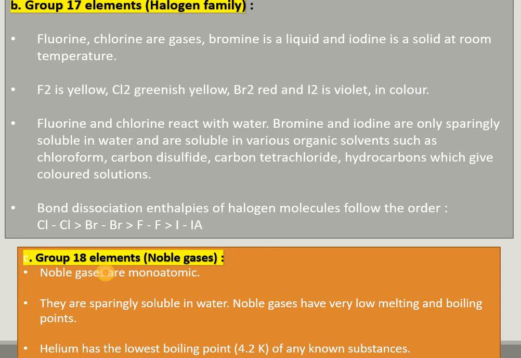If I talk about the group 18 elements, group 18 elements are the noble gases. These are monoatomic. They are sparingly soluble in water. The noble gases have very low melting and boiling points, and helium has the lowest boiling point, that is 4.2 Kelvin, of any known substance.